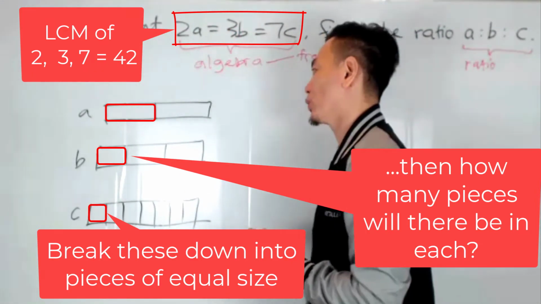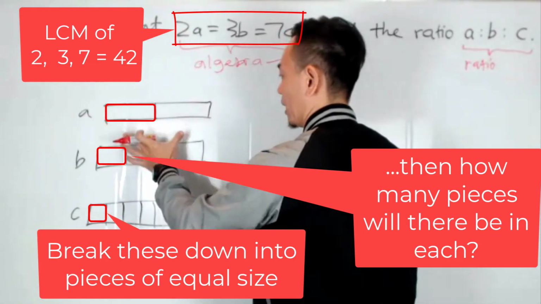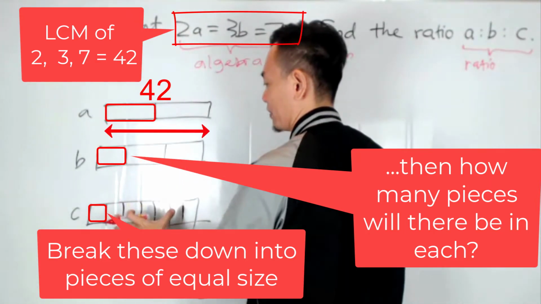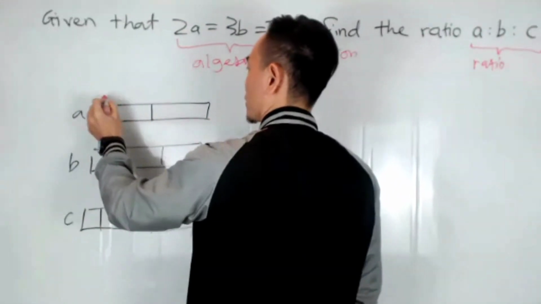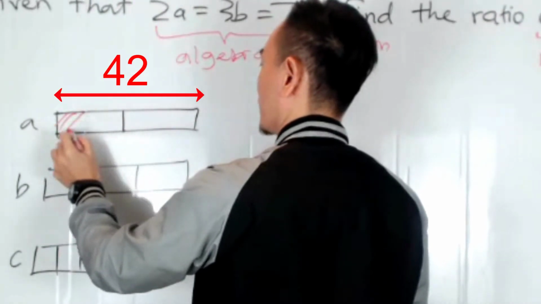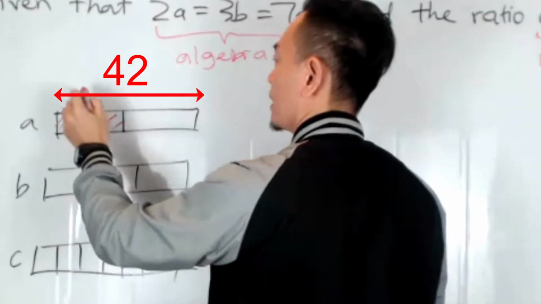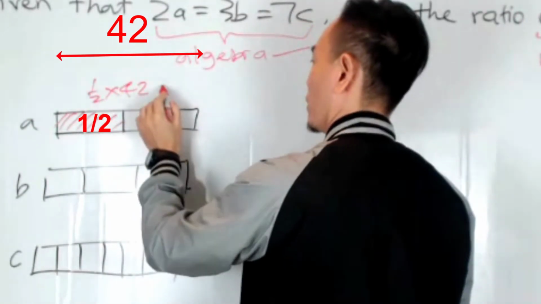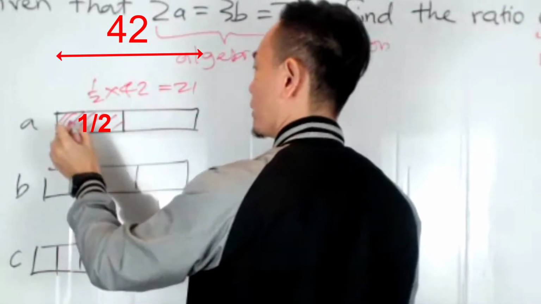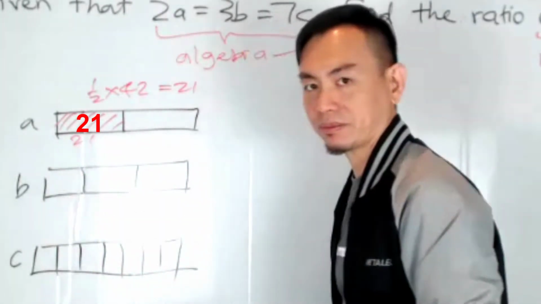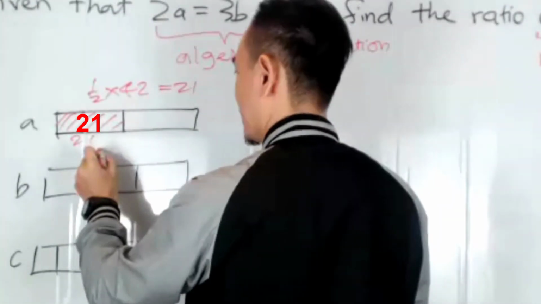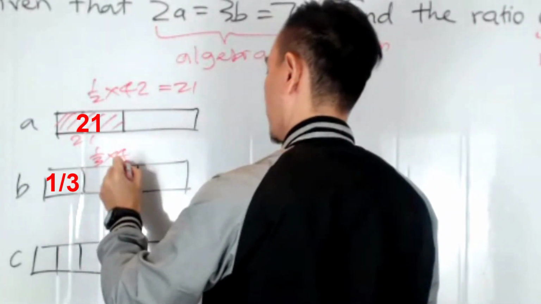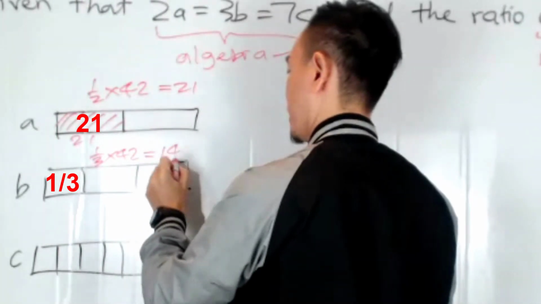The LCM is 42, and so I'm going to break each of these bars into 42 pieces, 42 pieces, and 42 pieces. Okay, so how many then would there be in this one? It will be actually half of the whole thing, which is 42, which is 21. So this is 21 pieces. As for this, it is 1/3 of 42, which is 14 pieces.